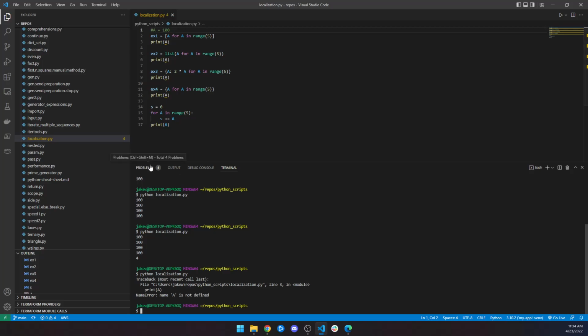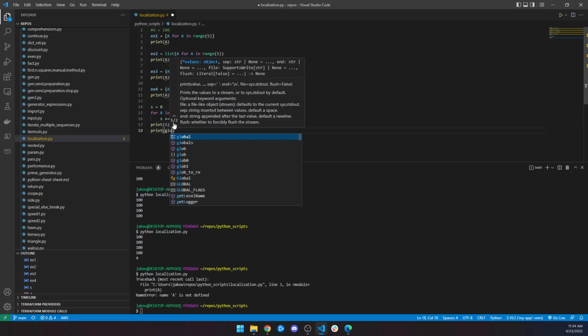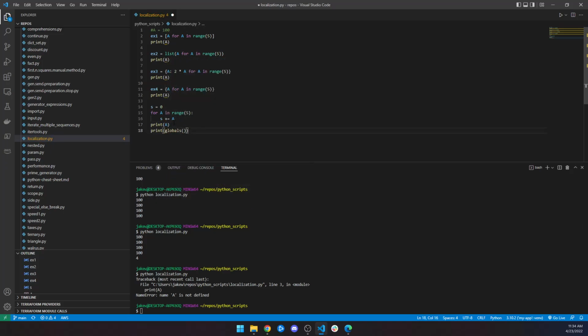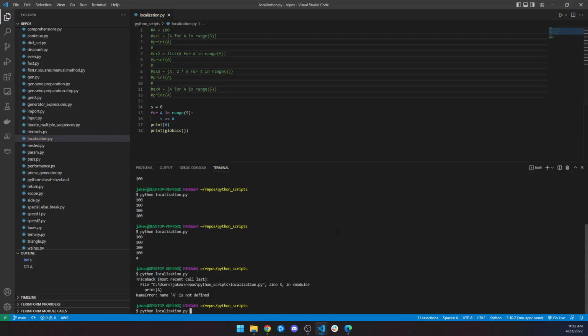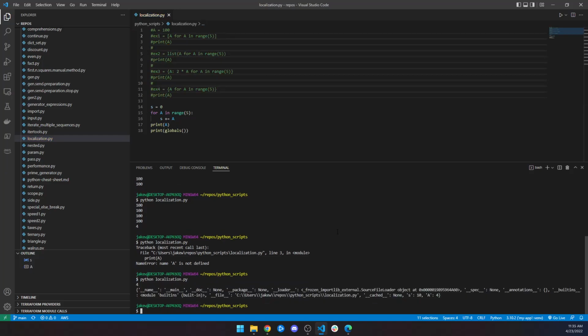So for the for loop, when you say S is 0, for A in range 5, S plus equals A, it prints 4. If we were to print globals after that, just give me the globals, then what would happen? Well, let's go ahead and just comment these out for posterity. What does this look like? Holy cow. So we got 4 again, right? And then we have all of our globals.